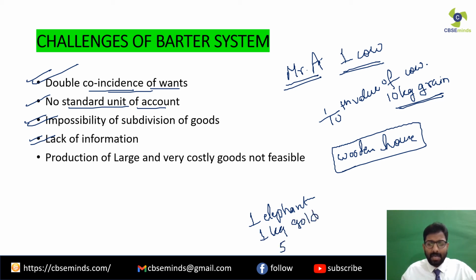Clear? And 5 horses. Clear? So this is how you have kept the price for the worth of your wooden house which you have made. Whoever wants to purchase my house will have to give me 1 elephant, 1 kg gold, and 5 horses. Clear? Now see, to get a buyer who can fulfill your demands,